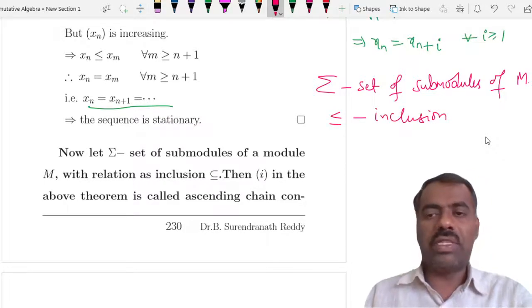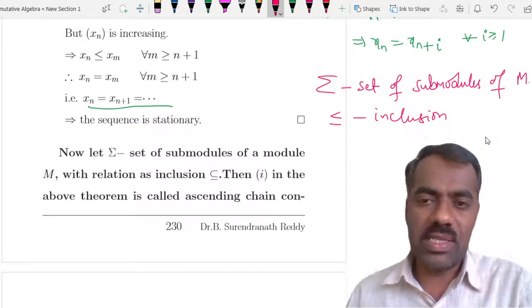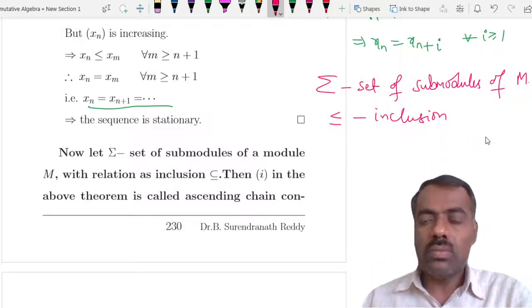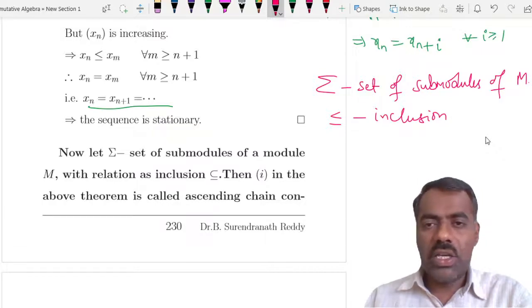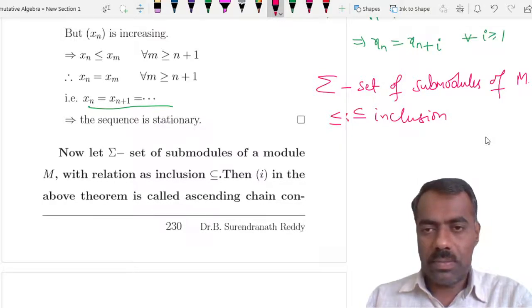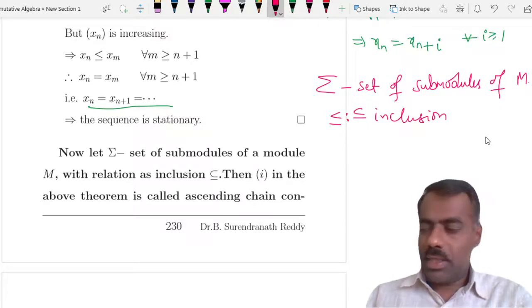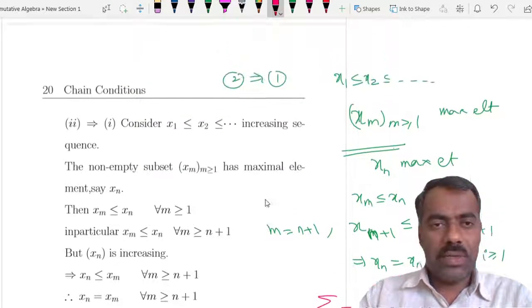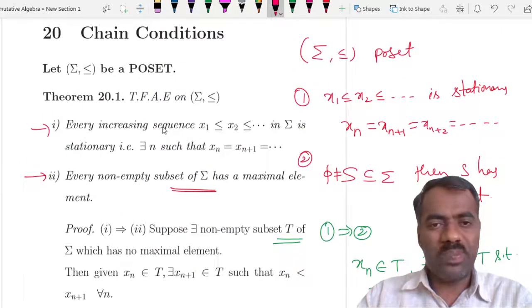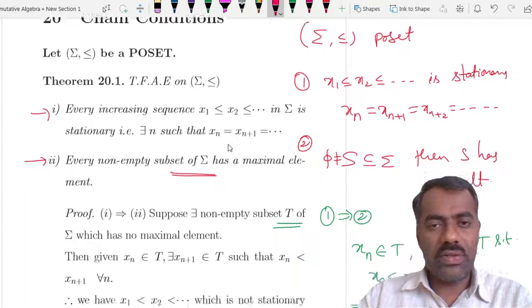That means M1 is less than or equal to M2 if M1 is contained in M2. Okay, so with respect to this, this is inclusion.